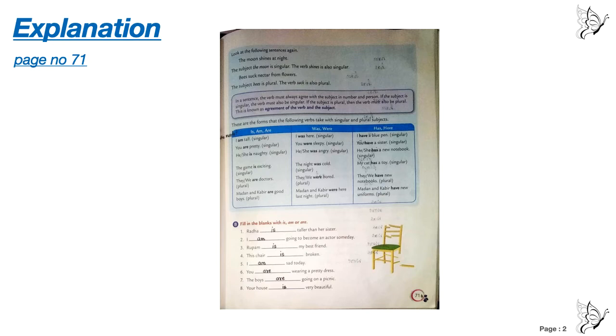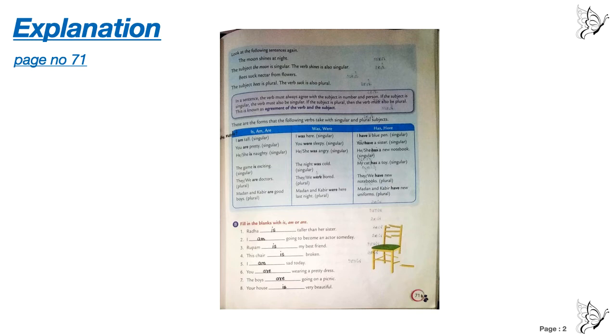Bees suck nectar from flowers. The subject bees is plural. The verb suck is also plural. In the sentence, the verb must always agree with the subject in number and person. That means you have to see whether the subject is singular or plural in number. If the subject is singular, the verb must also be singular. If the subject is plural, then the verb must also be plural. This is known as agreement of the verb and the subject.